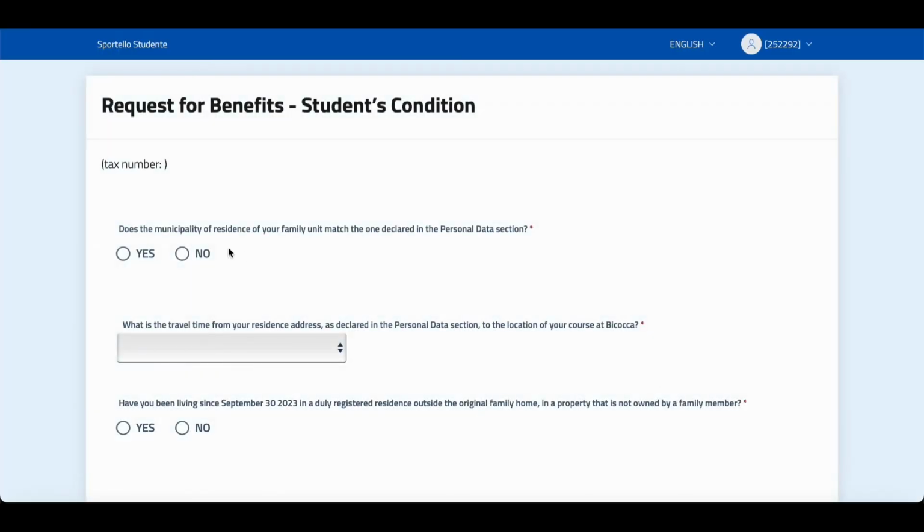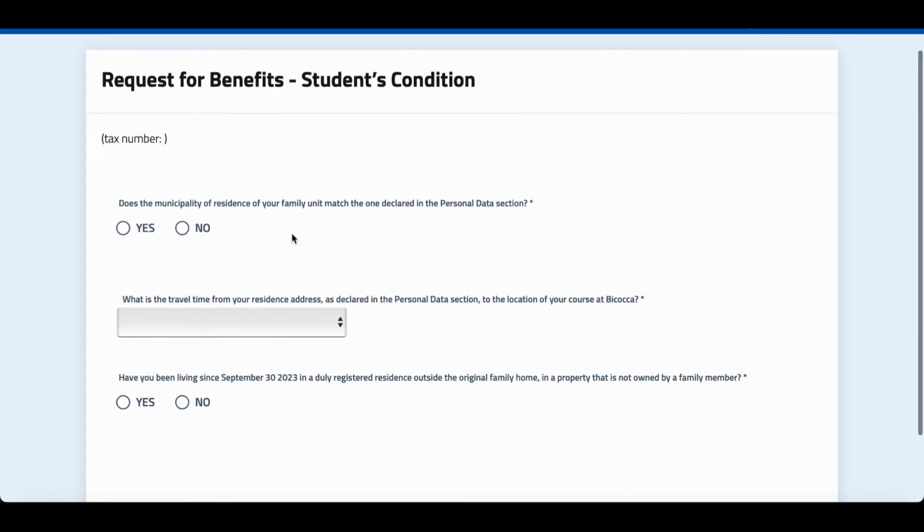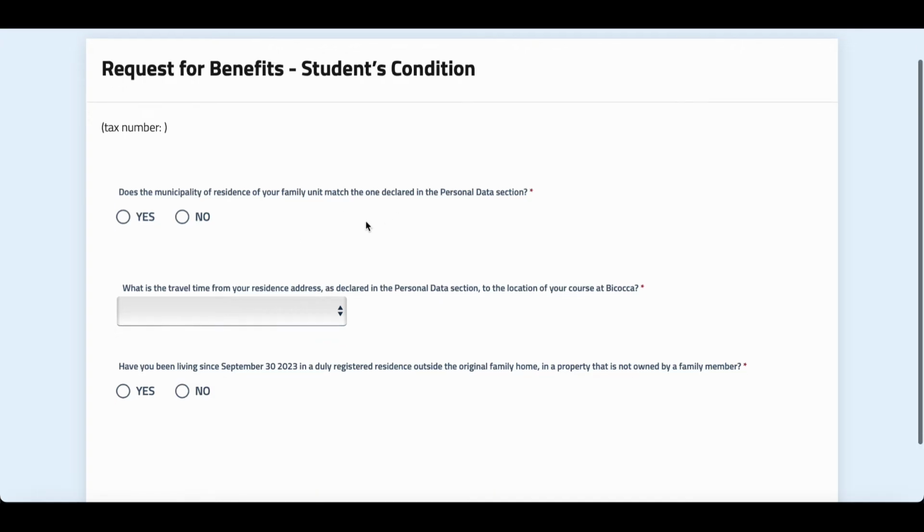Here you need to choose about your family. Does the municipality of residence of your family unit match the one declared in the personal data section? That is, whether your family is living in the same area as the address you wrote in your personal data.